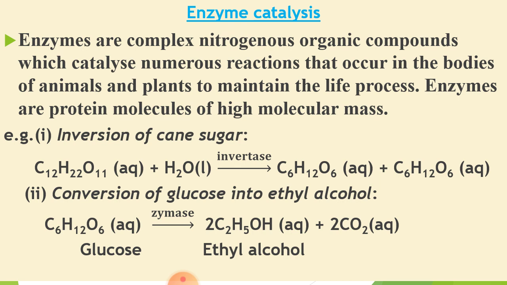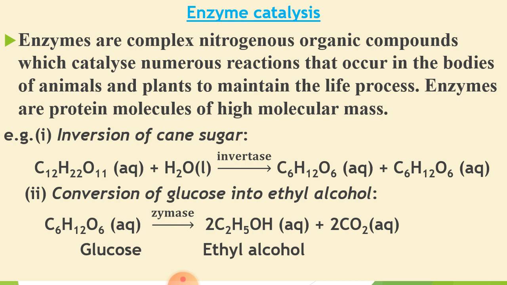This example came many times in the previous lectures. Here again, C12H22O11 is known as cane sugar or sucrose, also known as home sugar or table sugar. The sugar which we eat in the house is known as sucrose. When hydrolyzed in the presence of an enzyme in water, it breaks into two molecules, one molecule of glucose and one molecule of fructose. Both have the same formula, but due to the difference in structure, the names are different.